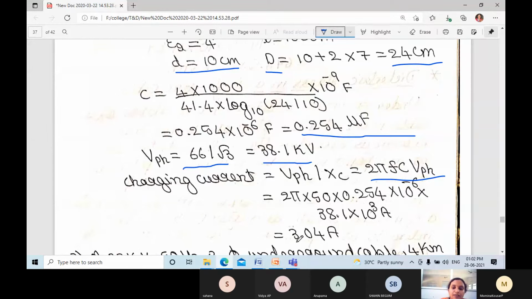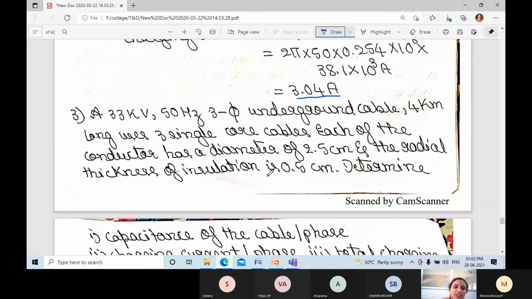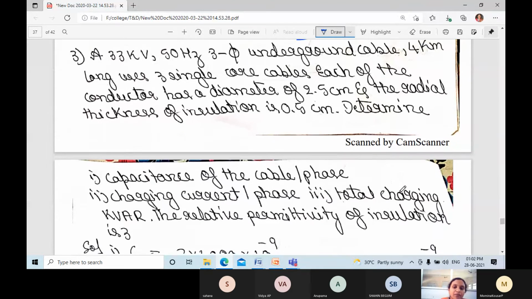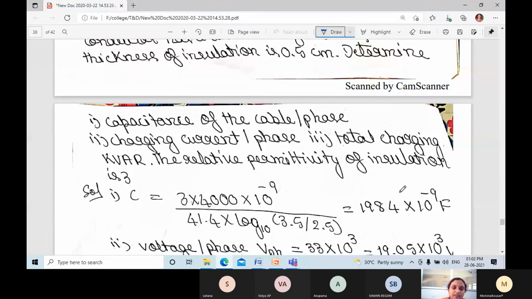Substitute the parameter values, you will get 3.04 amps. Next problem: a 33 kV, 50 Hz, 3-phase underground cable, 4 km long, uses 3 single core cables. Each conductor has a diameter of 2.5 cm and the radial thickness of insulation is 0.5 cm. Determine the capacitance of the cable per phase, charging current per phase, and total charging kVAr.